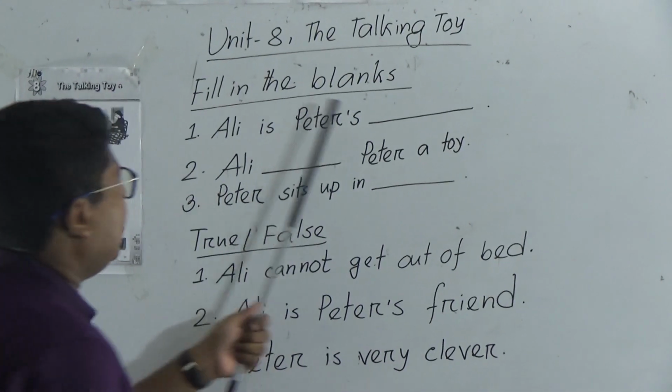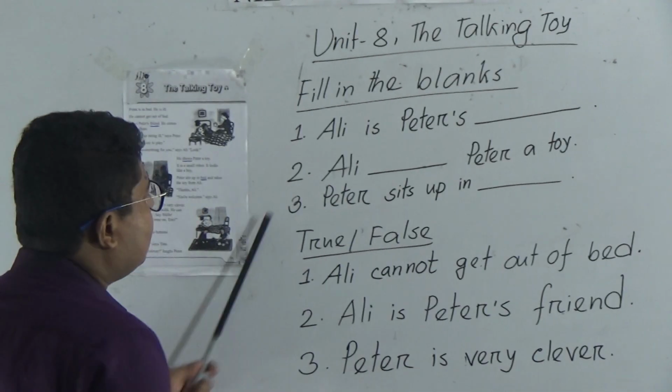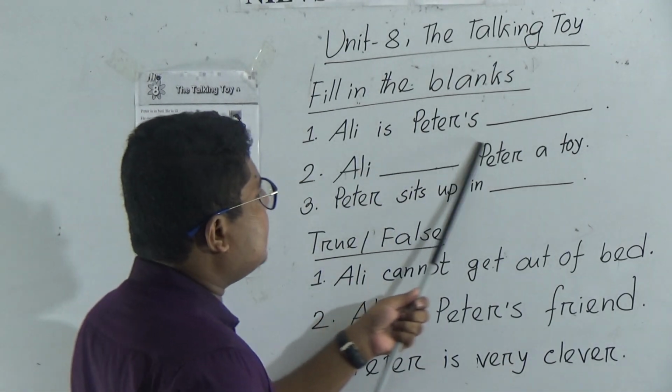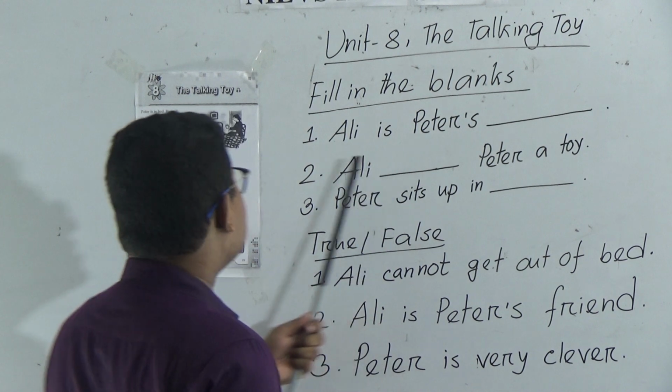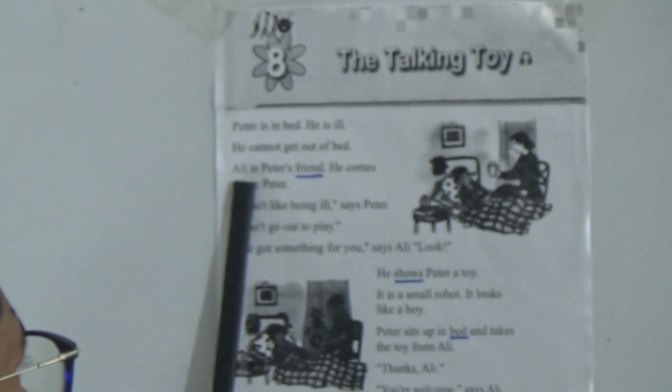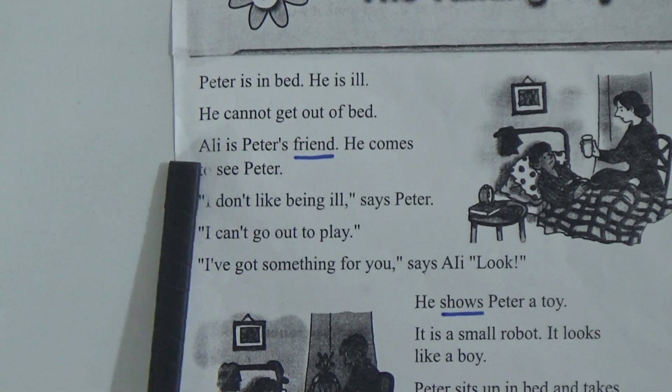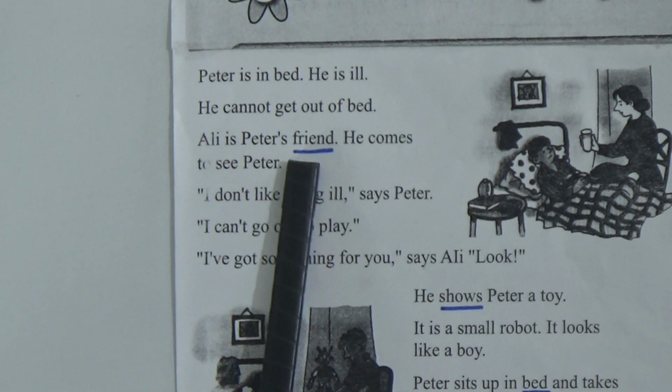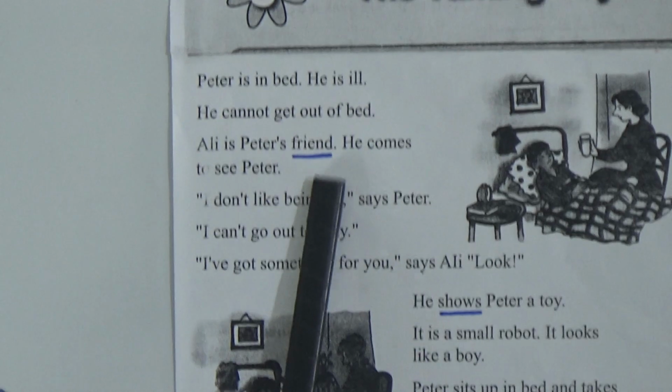So, Unit 8, the talking toy, fill in the blanks. First one, Ali is Peter's dash. Let's go to the story again. In this story, you can see Ali is Peter's friend. Which word is missing? Friend is missing. So, Ali is Peter's friend.